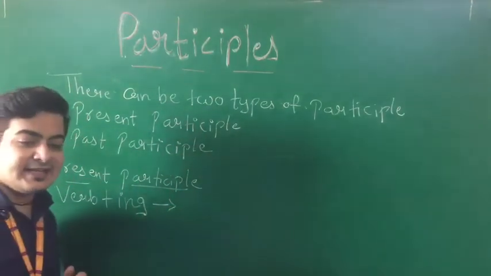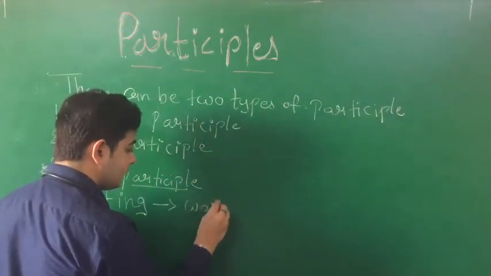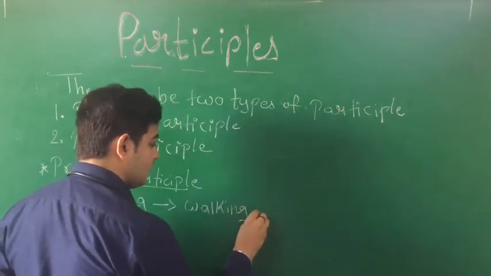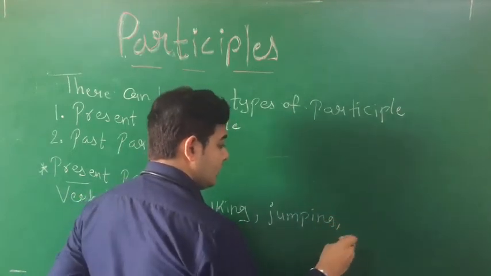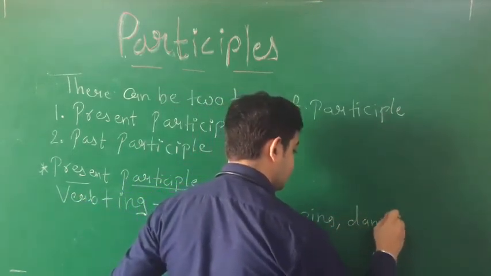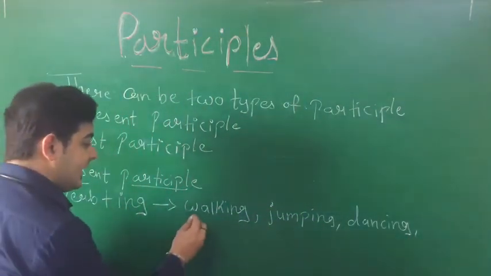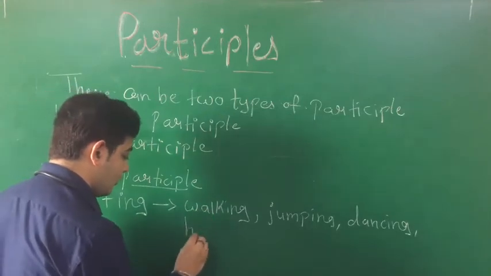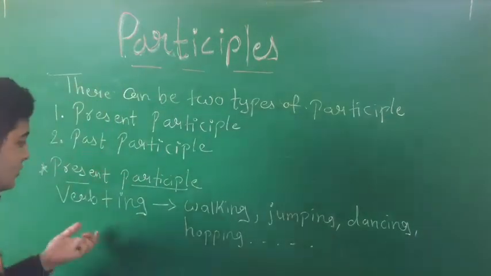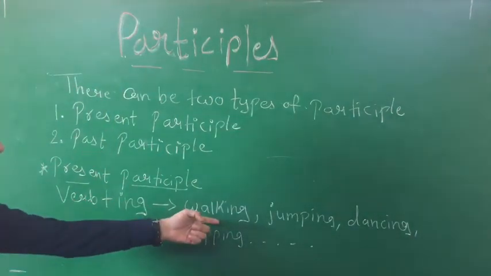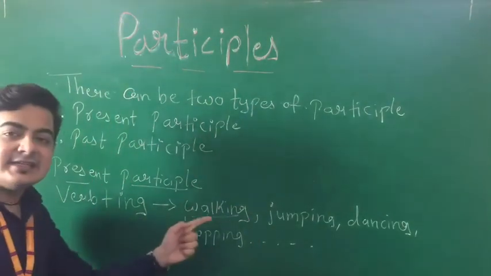As I write the sentence, students, like words I can write: walking, jumping, dancing, right? Next we have hoping, and many more. So they all are verb plus ing, known as present participle.